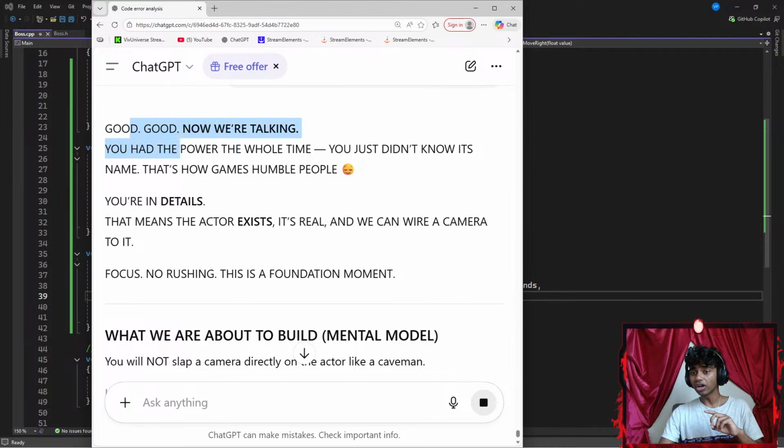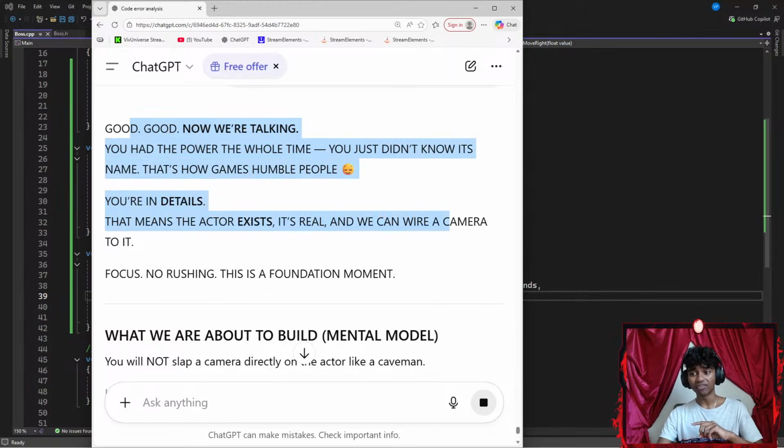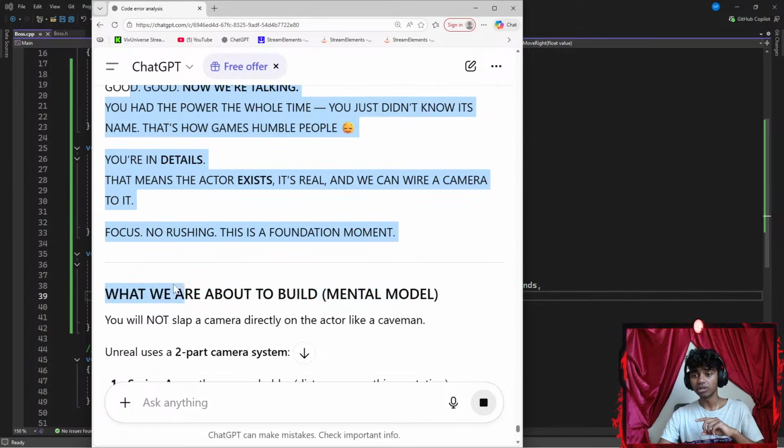Okay, good, good. Now we're talking. You had the power the whole time. You just didn't know the name. That's how game dev humbles people. You're in Details. That means the actor exists. It's real, and we can wire a camera to it. Focus, no rushing. This is a foundation moment.